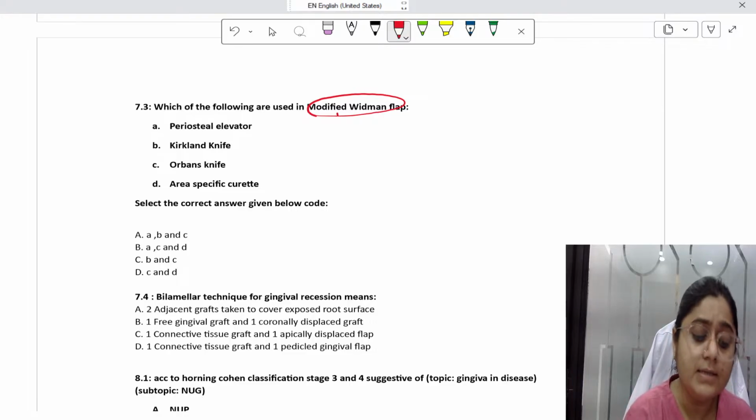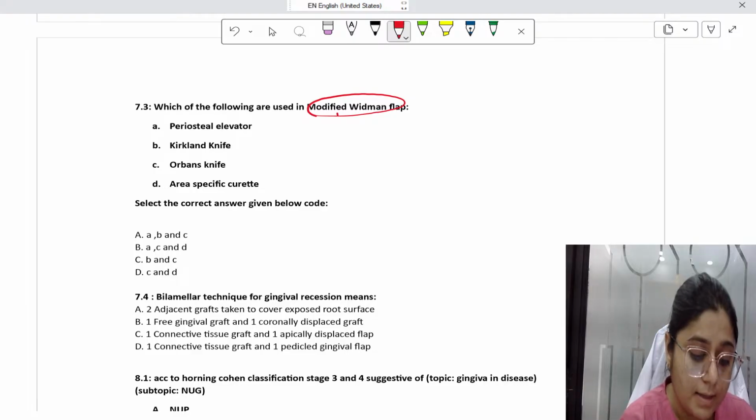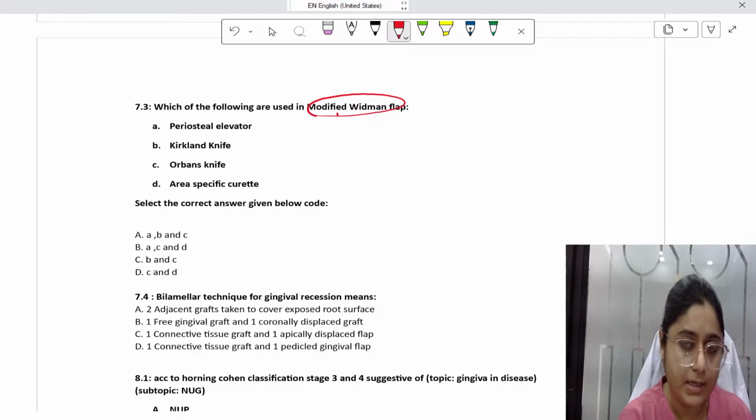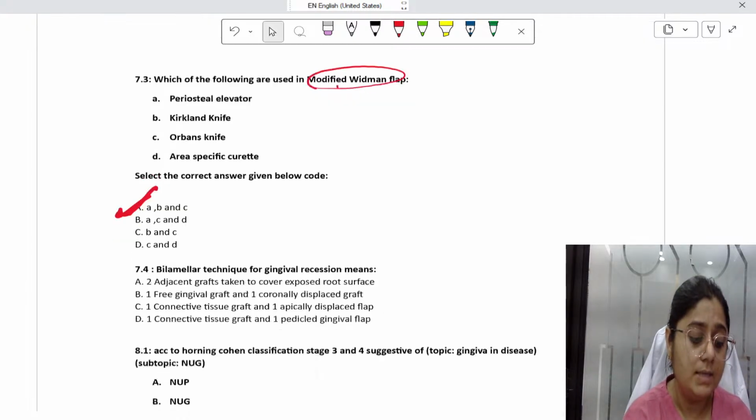In modified Widman flap, a periosteal elevator is used. Option B, Kirkland knife, is used. Option C, Orban's knife, is also used. But area specific curette, it's not necessary that we only use area specific curettes. There are other curettes which we can use. So the answer here will be A, B, and C.